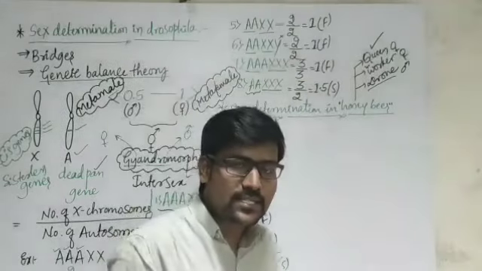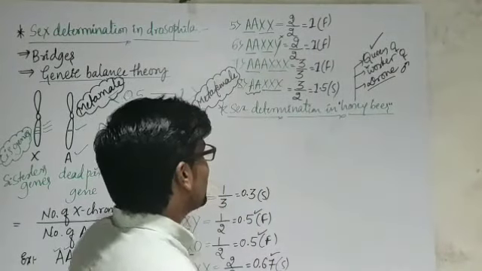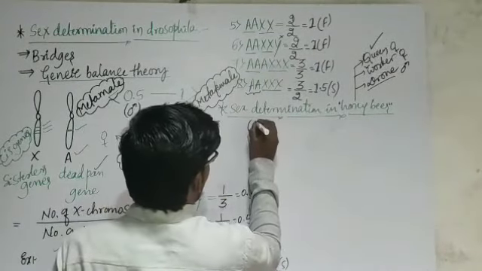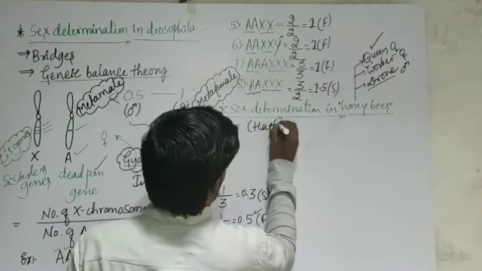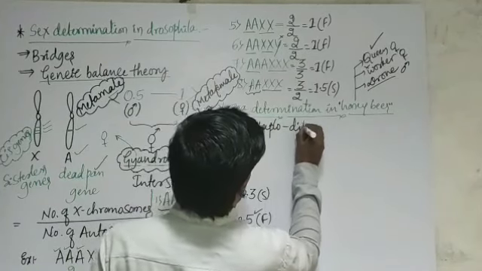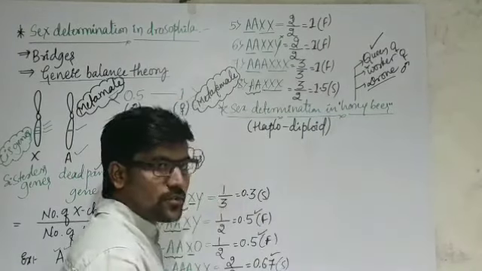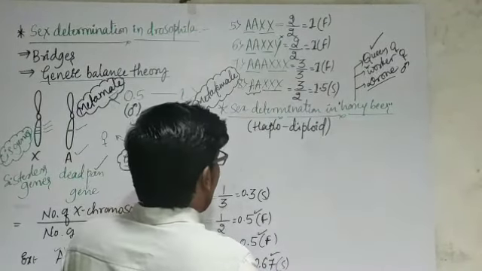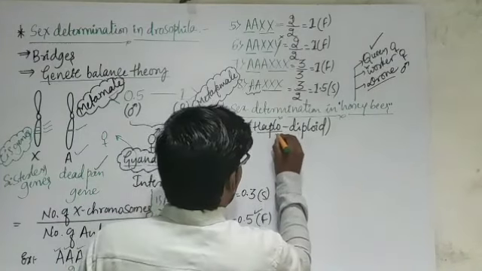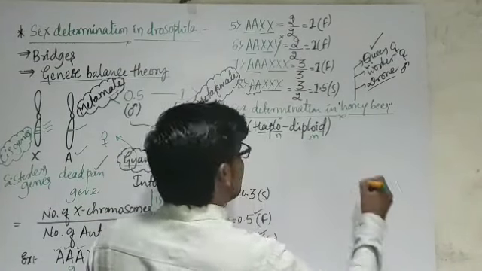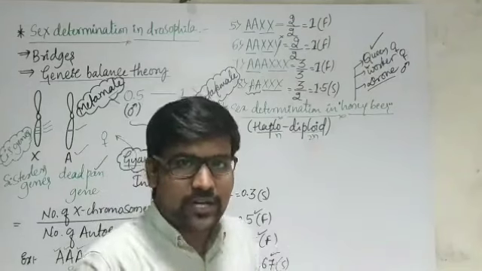And here in honeybees, we have a special type of sex determination, that is haplodiploid sex determination. As we already know, haplo means N, diploid means 2N. We are all diploid.